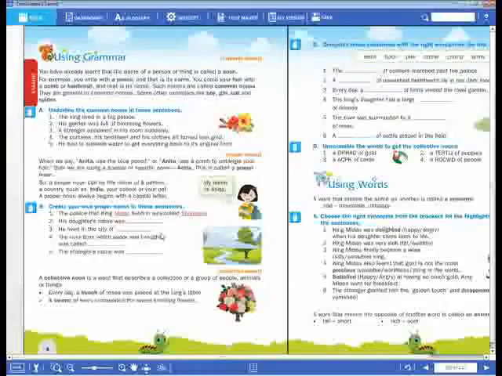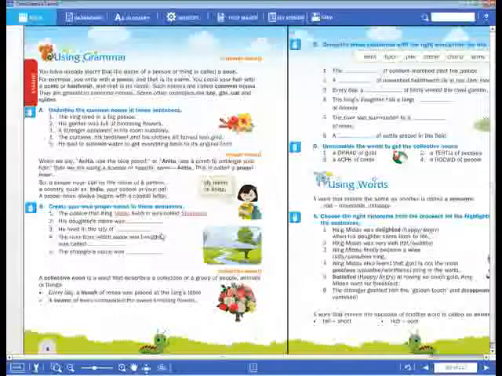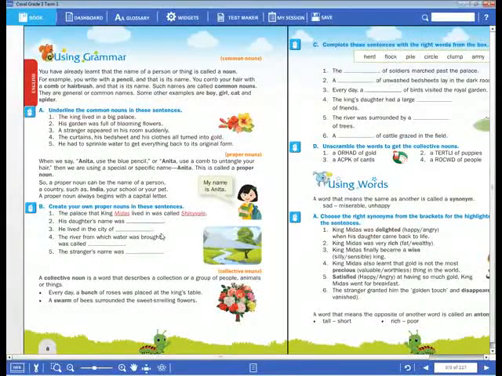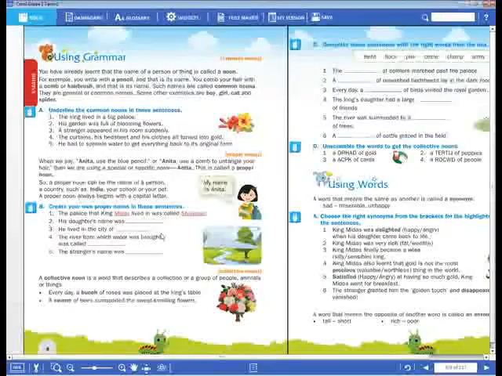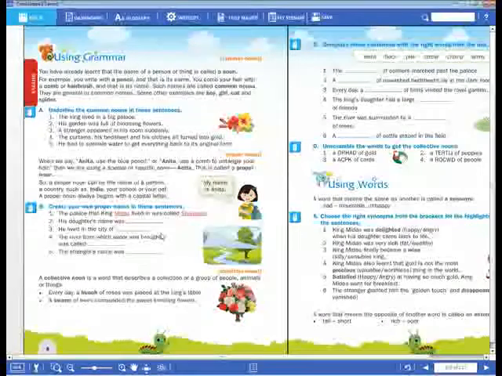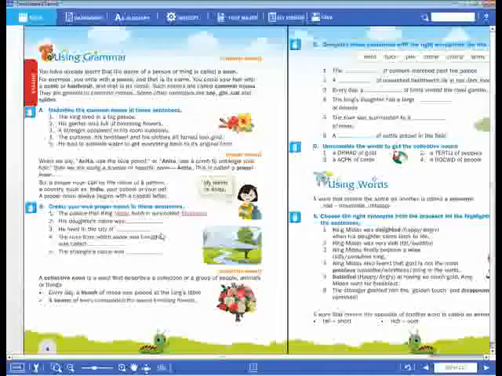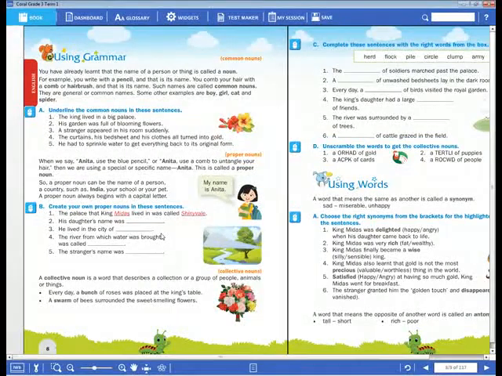Common noun. In the previous class, I explained to you about common noun. Common noun means anything, person, animal, or place. Generally we use these names without assigning any special name to that thing, person, animal, or place. That kind of noun we call a common noun. Now I will give you some examples, so you should understand it, dear children.